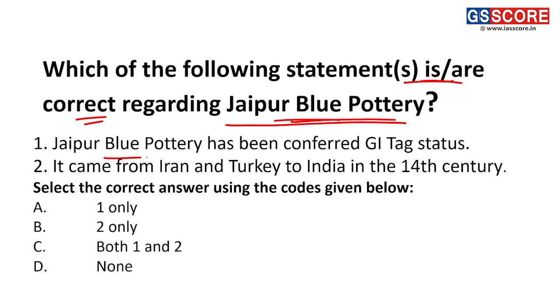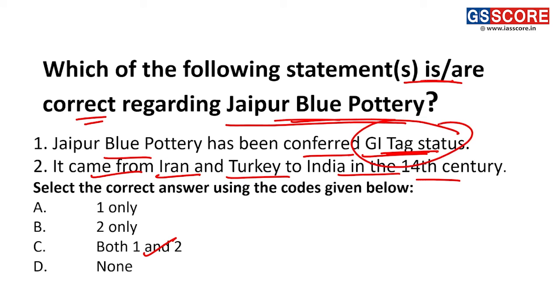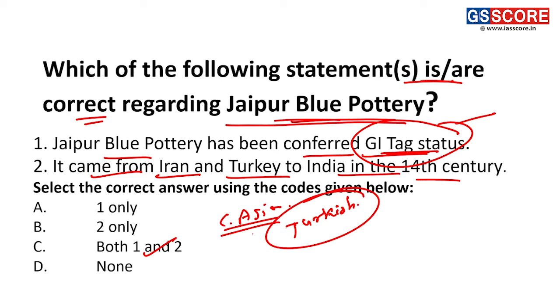Yeah, the Jaipur blue pottery has been conferred the GI tag status. It came from Iran and Turkey to India in the 14th century. Yes, both statements are correct. Our answer would be C, 1 and 2. Why? Because this Jaipur blue pottery has recently been conferred the GI tag and it came from Central Asia. When there was Turkish rule, the Jaipur blue pottery came and it was further developed during the Mughals.